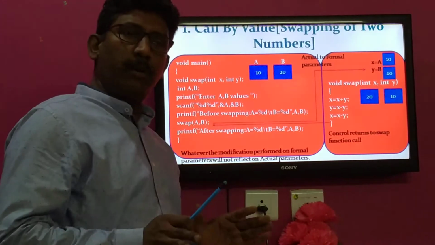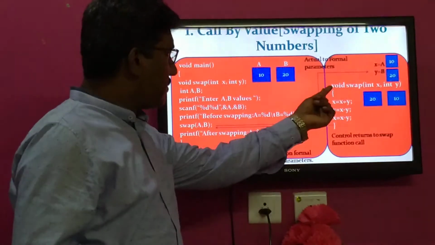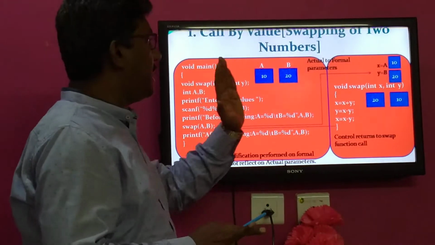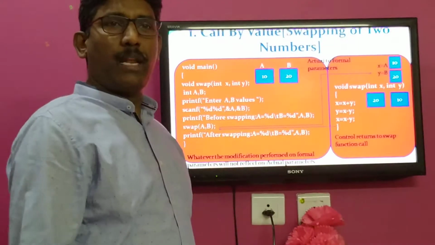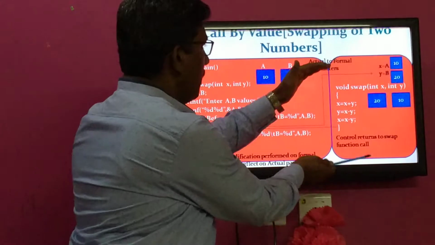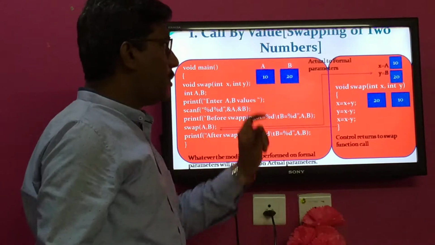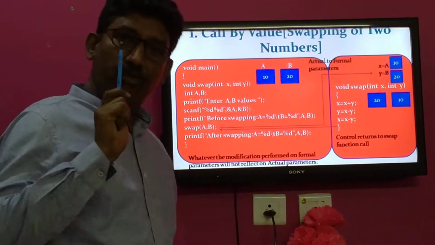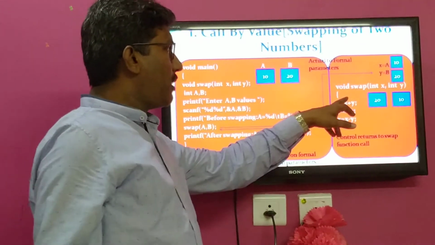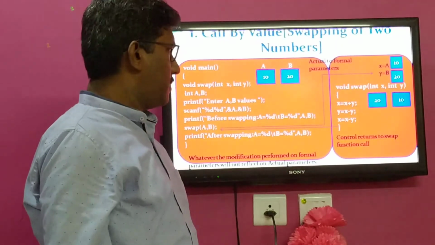Actually, what is a complete program? A complete program means a collection of functions. So the main function as well as the swap function. The collection of these two functions, main and swap, is called a complete program. Then what is a function? A function is a subprogram. The swap function is part of the whole program, a subprogram or self-contained block which performs a specific task. What type of task are we going to perform over here? Swapping of two numbers.